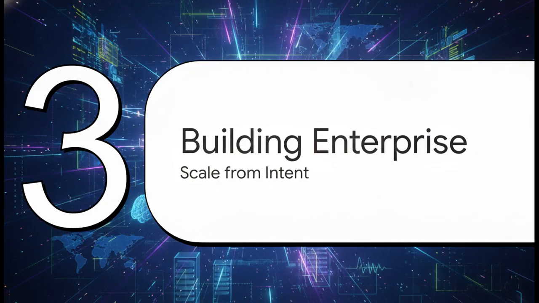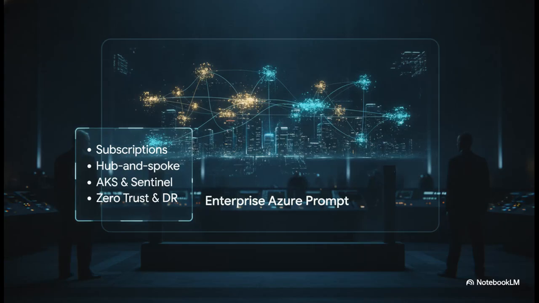Section 3. Building the enterprise, generating scale from intent. Just listen to the sheer scale of this single enterprise prompt. Imagine asking the AI to build an Azure landing zone with production subscriptions, hub and spoke networking, Azure Firewall Premium, Microsoft Sentinel, AKS, private link, log analytics, RBAC, zero trust architecture, strict CIS benchmarks, and complete disaster recovery. Boom. In the past, that was literally months of engineering work, endless sprint planning meetings, and hundreds of pull requests. Now, it's derived from a single, comprehensive statement of intent.